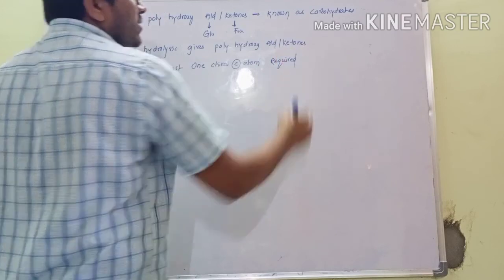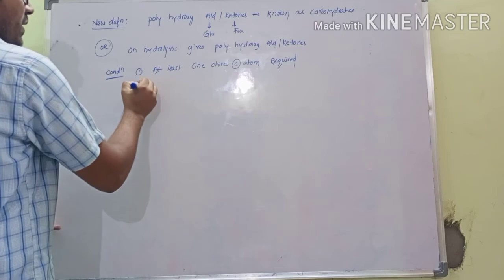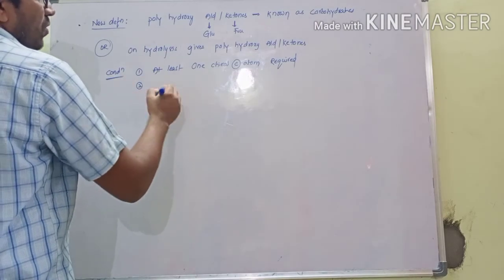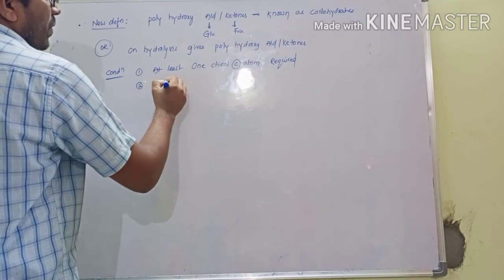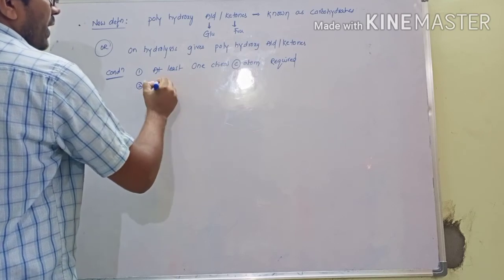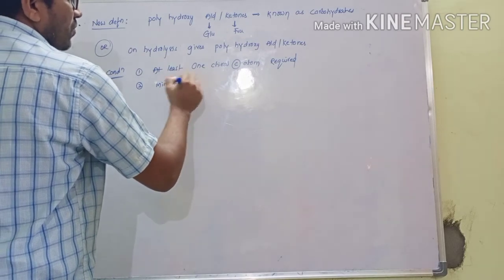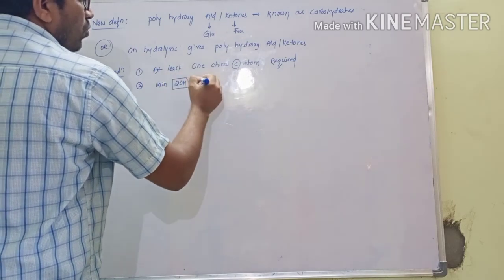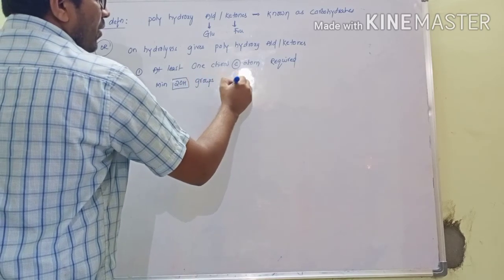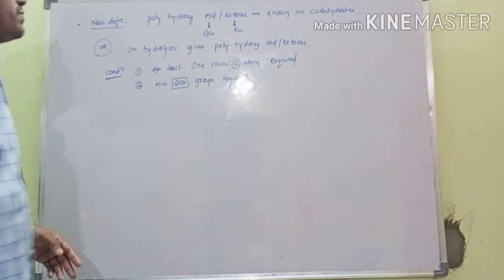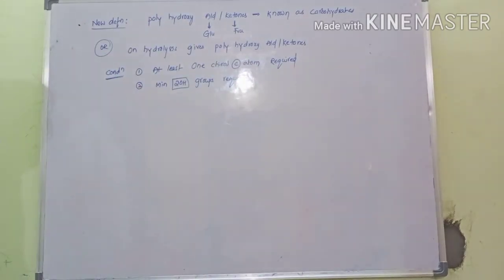At least one chiral center or one chiral carbon atom. Next, second condition: more than 2 OH groups, or a minimum of 2 OH groups required. So according to the new definition, polyhydroxy aldehydes and ketones are known as carbohydrates.